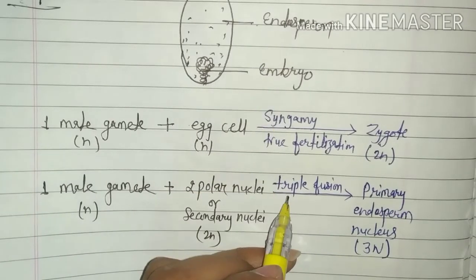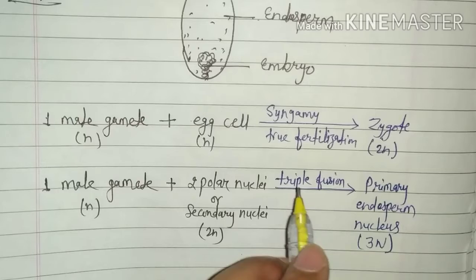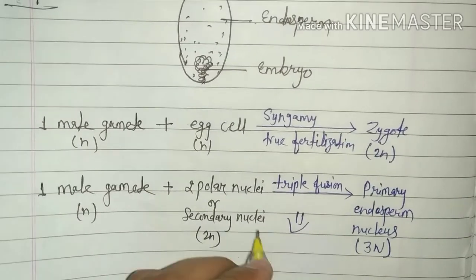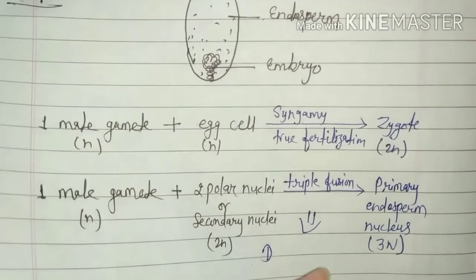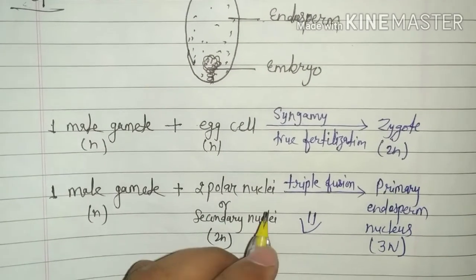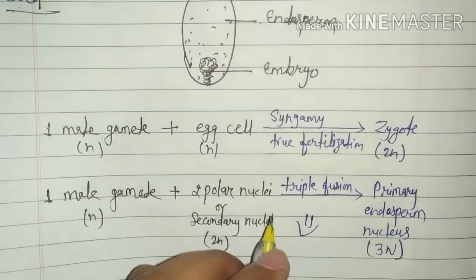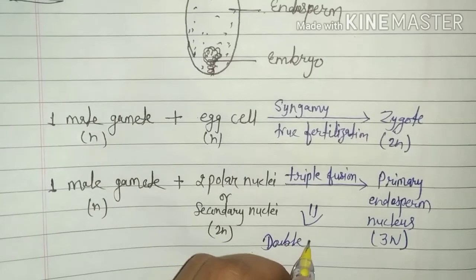Both syngamy and triple fusion are known as double fertilization because the fertilization process takes place twice.